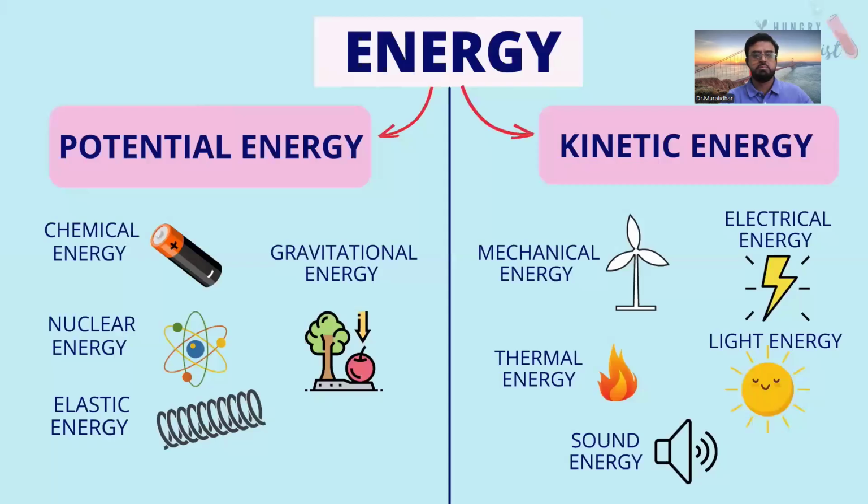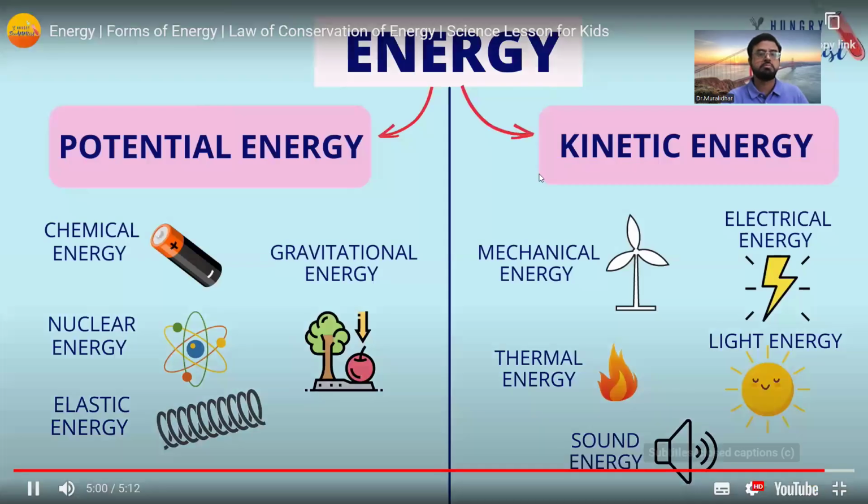So again, energy is the ability to do work. It is divided into two types: potential energy and kinetic energy. So there are two types of energies which are further classified into so many forms of energies. Types of energies are two only. One is due to motion, second one is due to position. But in that again, there are various forms which we can see on the screen.